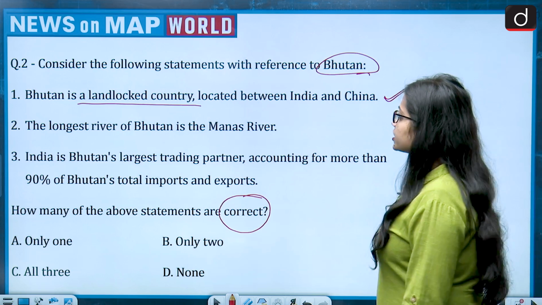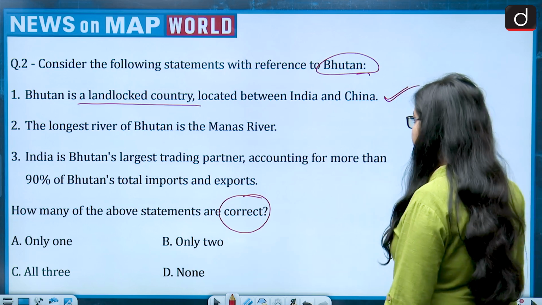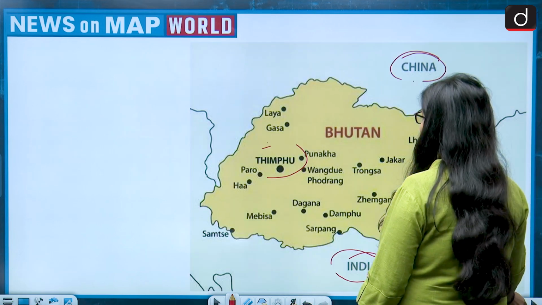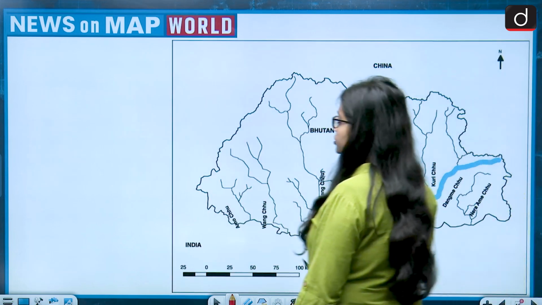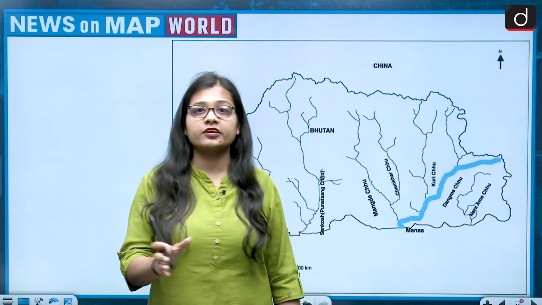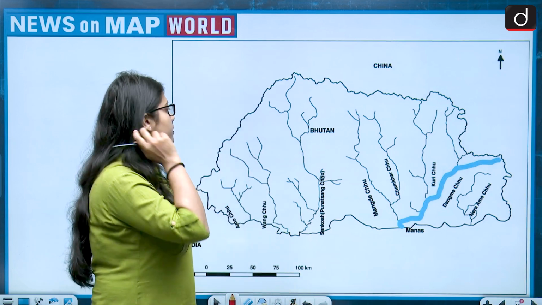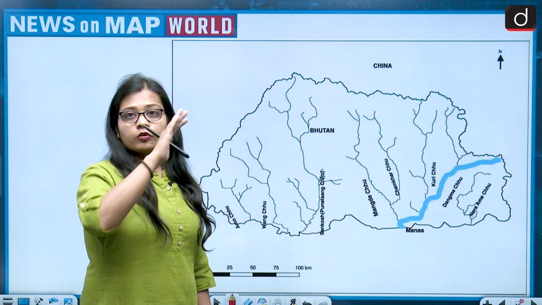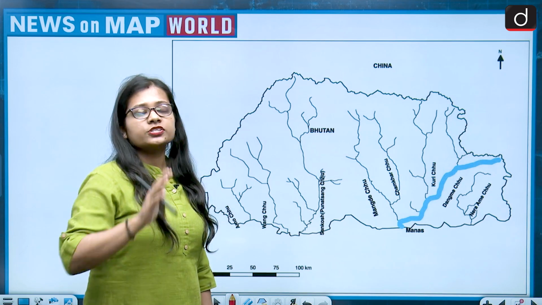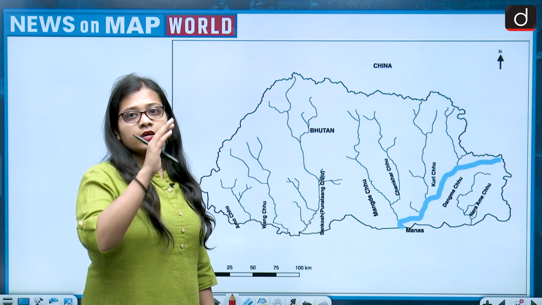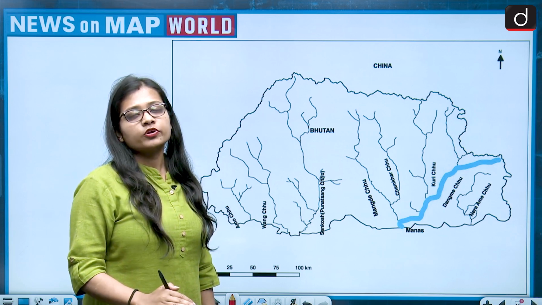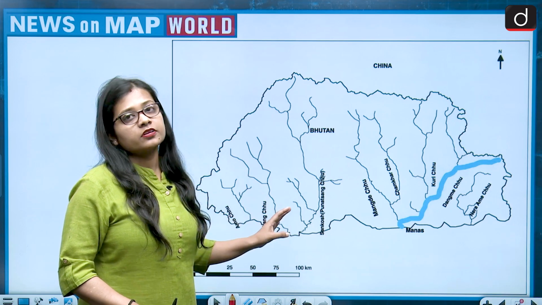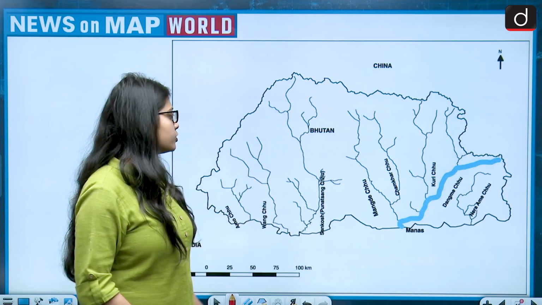Second, the longest river of Bhutan is the Manas River. When we hear the word Manas River, which state of India comes to our mind? That is Assam. If we talk about the rivers, the northeastern states of India have the biggest river, the Brahmaputra, flowing through them. So it is saying that the Manas River flows through Bhutan. That is absolutely correct.